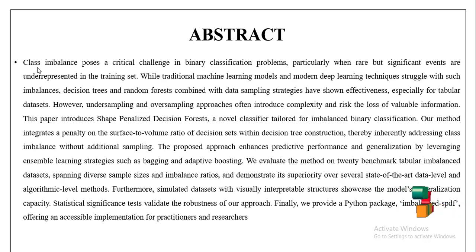Our project abstract: class imbalance poses a critical challenge in binary classification problems, particularly when the events are rare but significant, or underrepresented in the training set. Traditional machine learning models and modern deep learning techniques struggle with such imbalanced datasets. Decision trees and random forests combined with data sampling strategies have shown effectiveness on tabular datasets. However, undersampling and oversampling approaches often introduce complexity and risk loss of variable information.